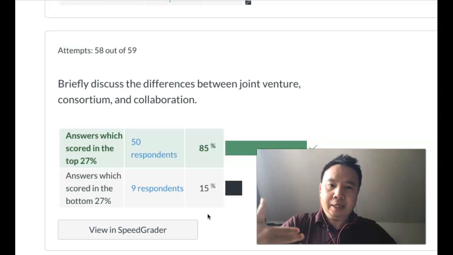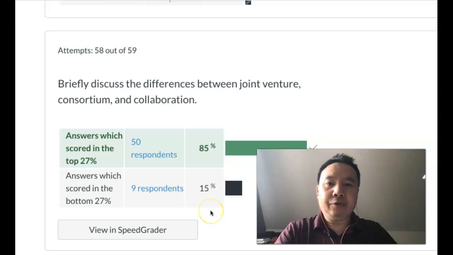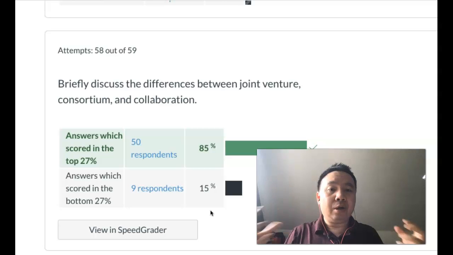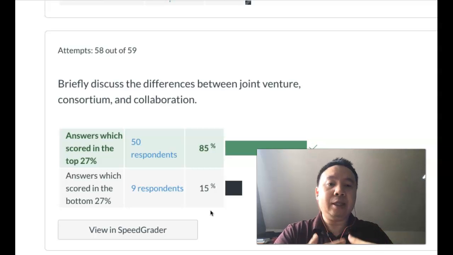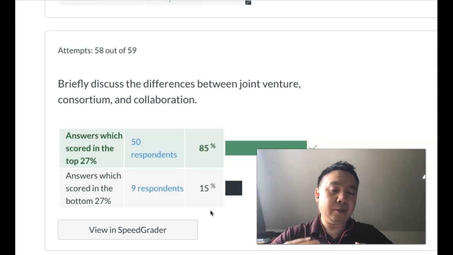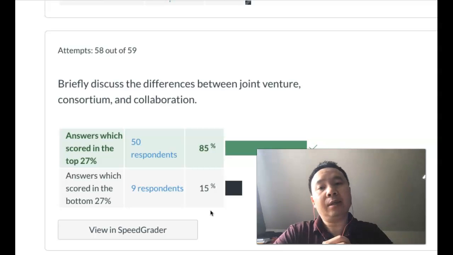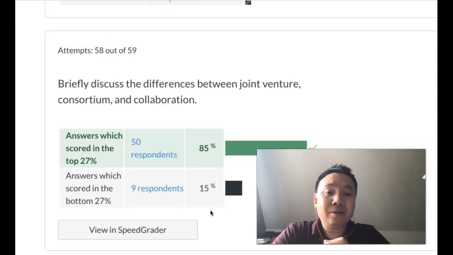I'm going to give you a quick summary here. A joint venture is when two completely separate organizations collaborate to establish a new entity. A lot of times they share this new entity equally, so they share the risk and also the benefits and the profit the new entity makes. That is a joint venture.